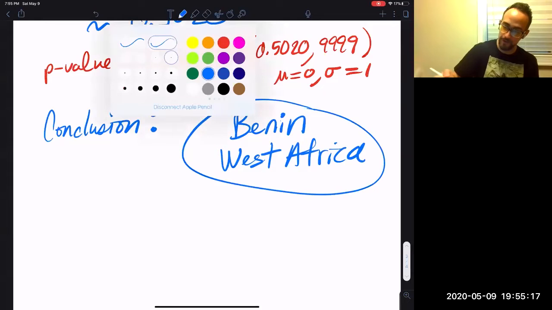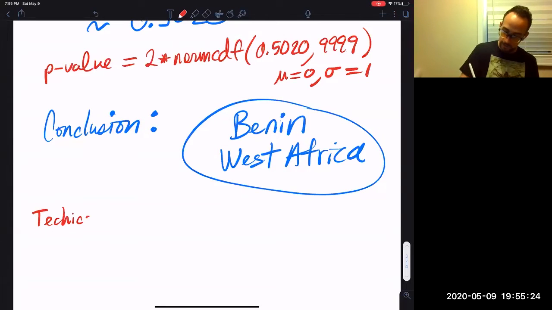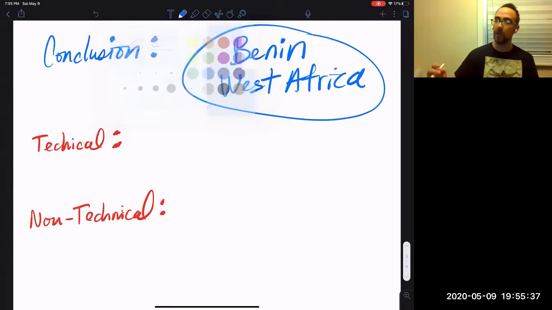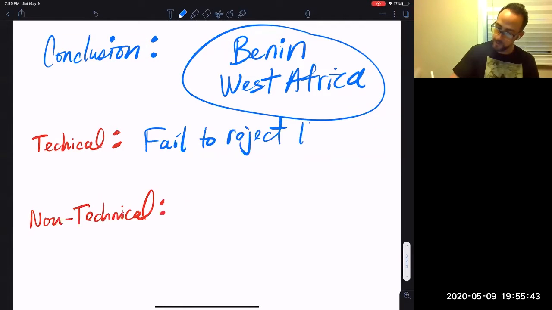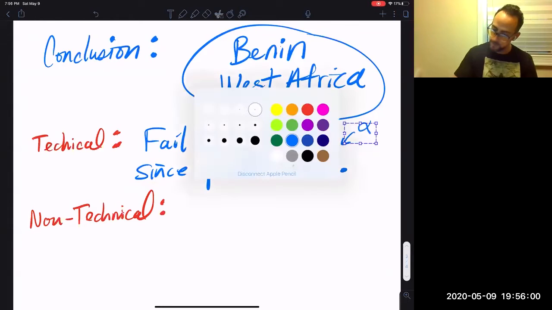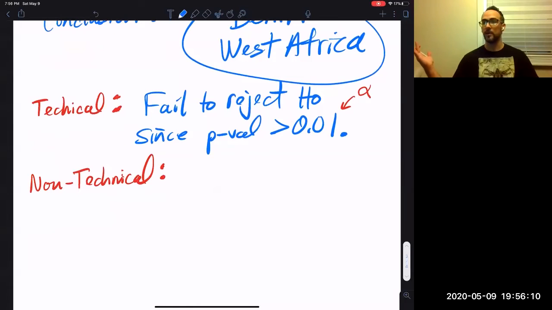This is how I want you to do the conclusion. I want you to do a technical and then a non-technical conclusion. So here you go. The first one, you're going to say we failed to reject H naught since the p-value is greater than 0.01, the significance level, that's alpha. That's your technical conclusion. We failed to reject the null hypothesis, that the percentage of girls that live alone today is 55%. It's still 55%.